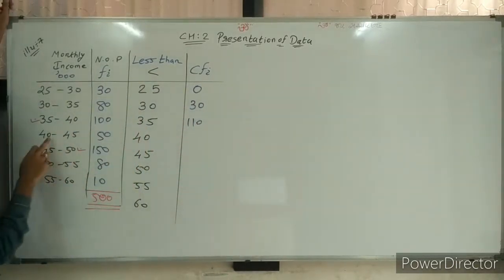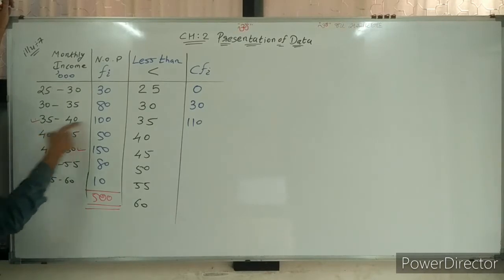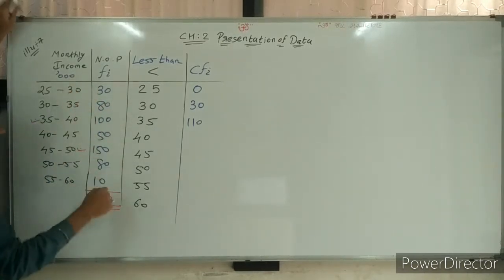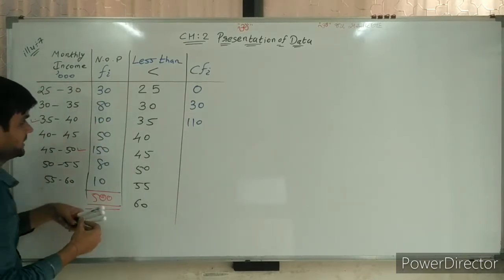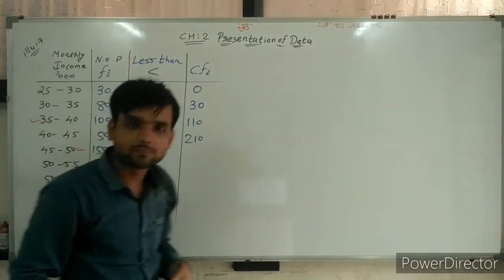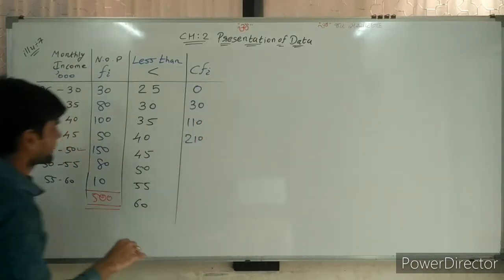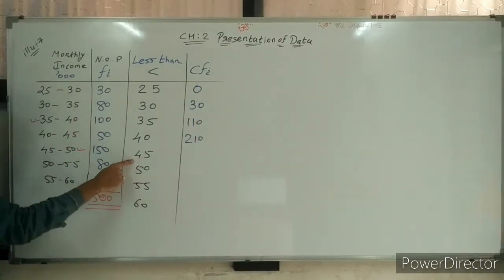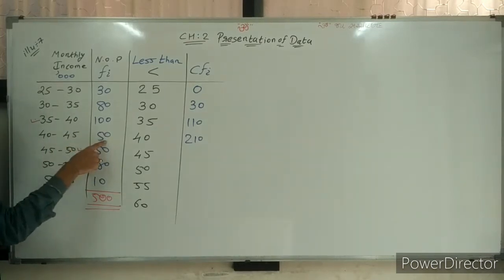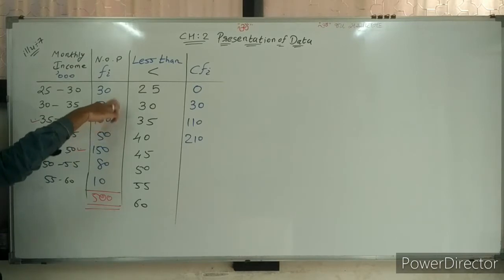So less than 40. So 40, but less than 40 here: 100, 80, 30. So 100 plus 80 plus 30, 210. Simple. Less than 45, so 50, 100, 80, 30.